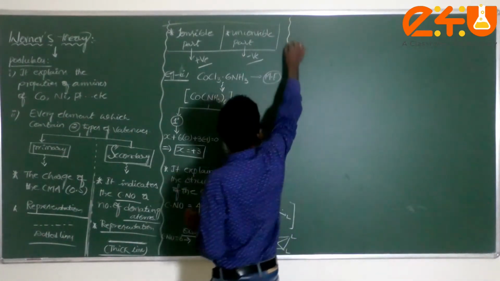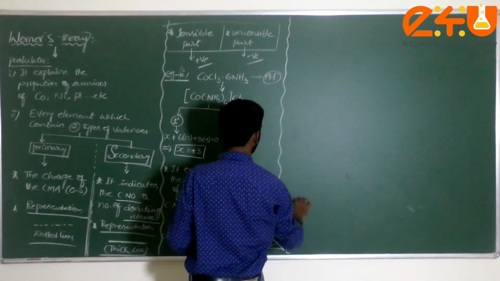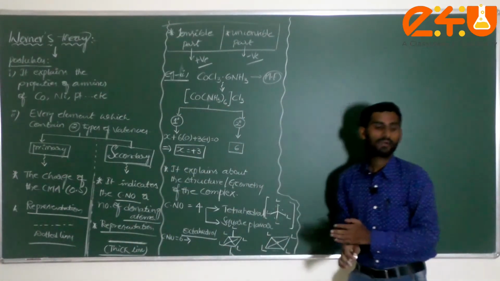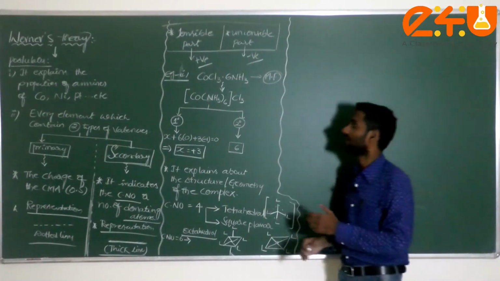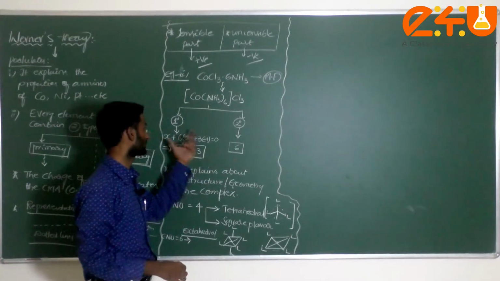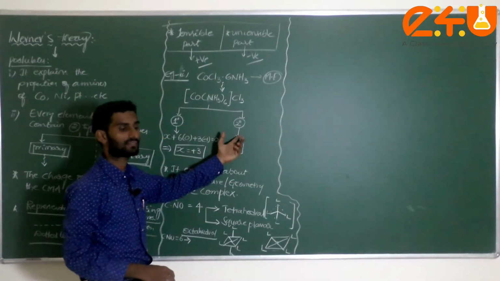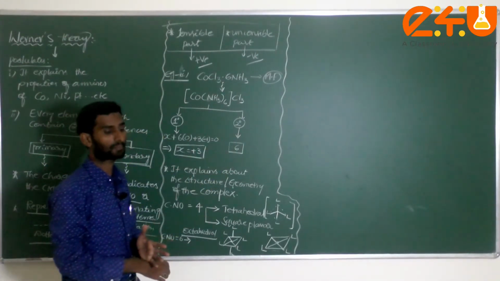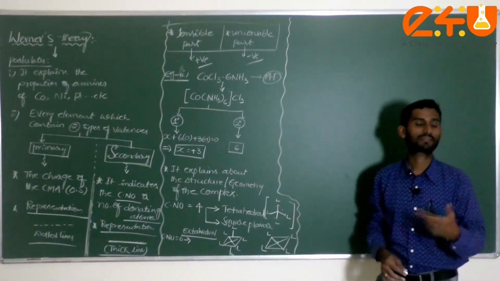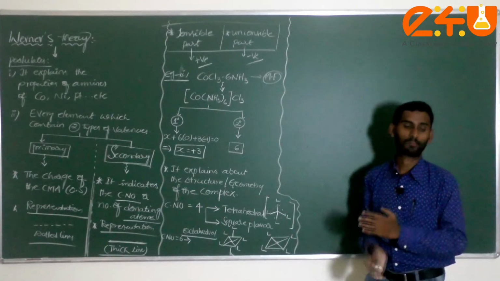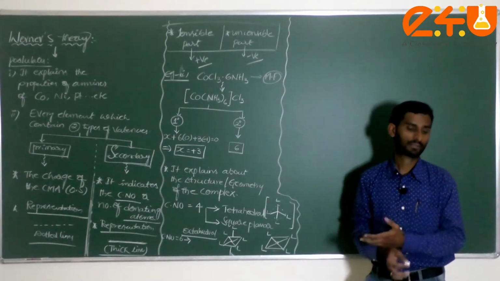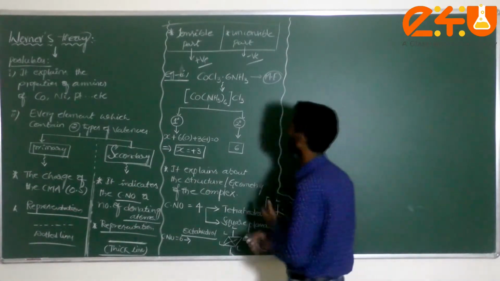Okay, now if you take a general complex, with the help of this one, what are the things we are going to explain? Here, the number of ions dissociated. Already two points got over: primary and secondary valency. Next one, what is the structure or the geometry of this particular complex? And finally, we have to consider the molar conductance of this complex. Am I correct or not?